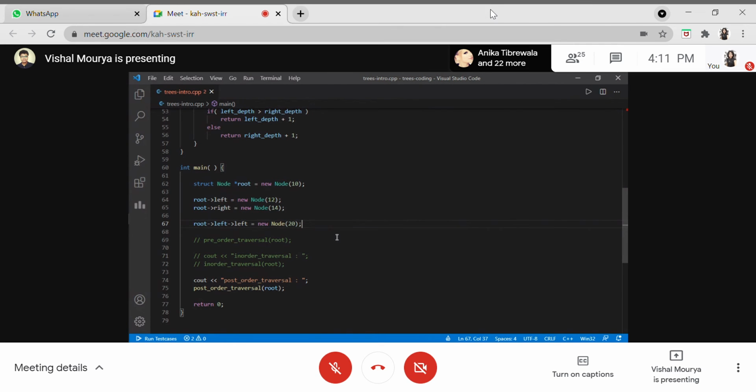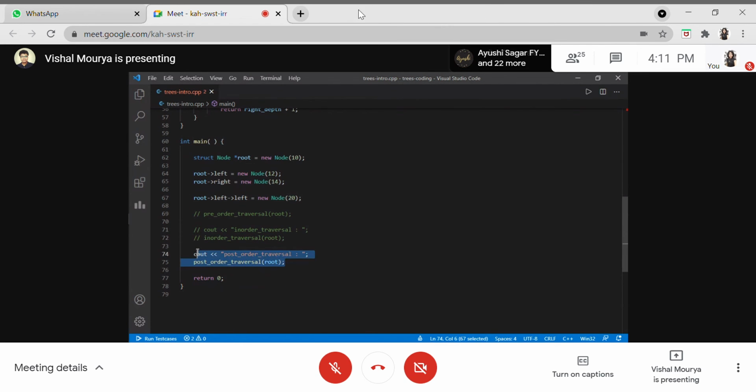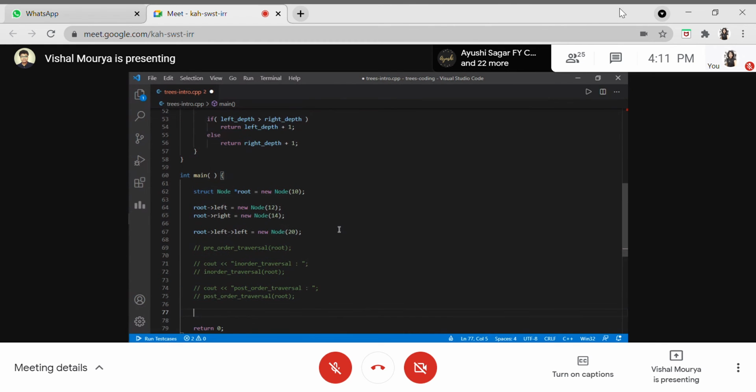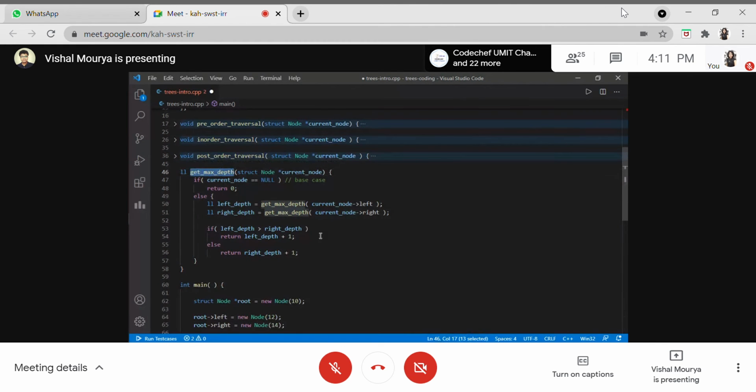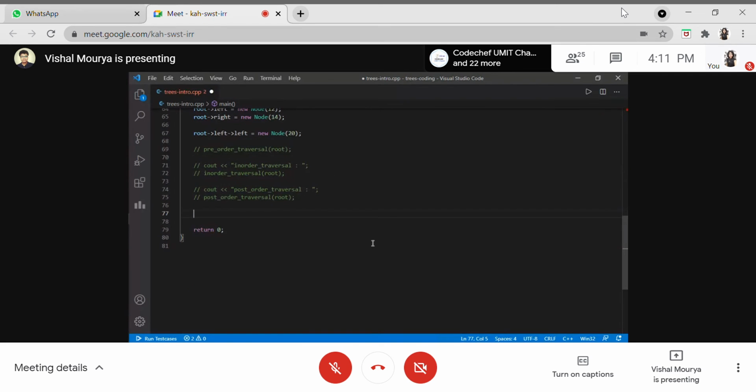Now our tree structure is something I'll be drawing on this board to let you know. First, let me call this function and see what the max depth of the tree is, what it's printing. Let us call this function and pass in the root here.